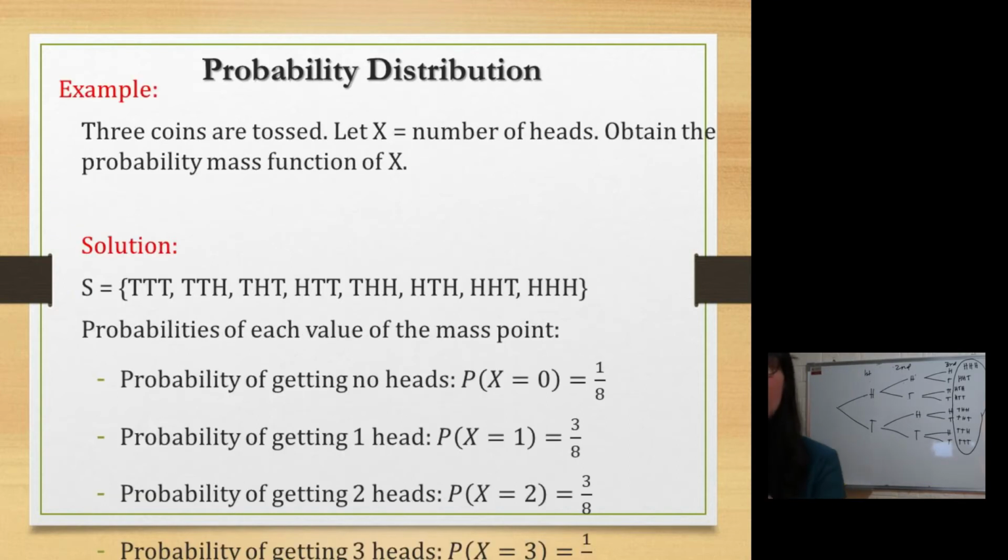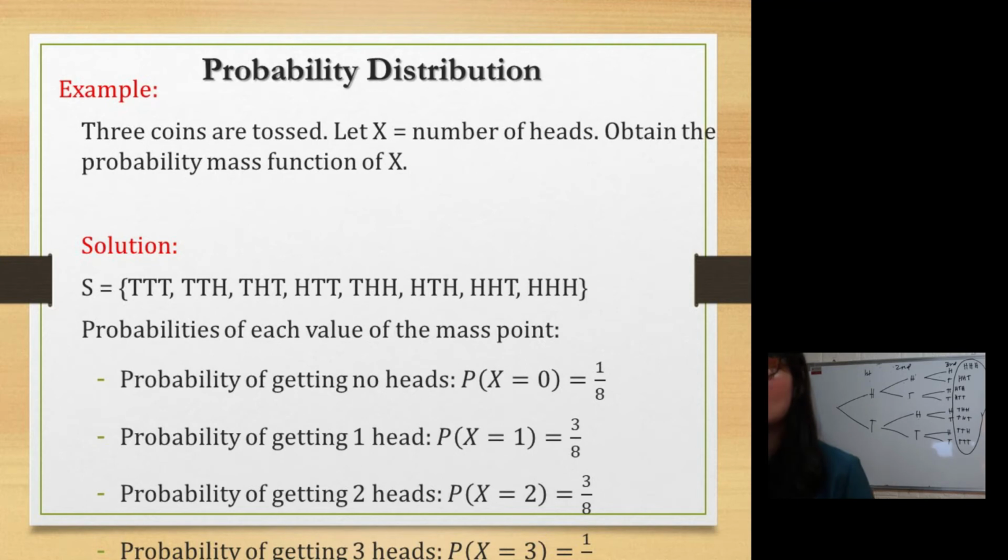Example. 3 coins are tossed. Let X, when we say capital X, you're referring to the random variable, the number of heads. Obtain the probability mass function of your random variable. So how do we solve that? First, you need to identify your possible outcomes, like what we did a while ago. What are the outcomes? That will be your sample space. So the outcomes are 3 heads, 3 tails, and the combinations of heads and tails in between. So these are your possible outcomes. When we say sample space, you're referring to your possible outcomes.